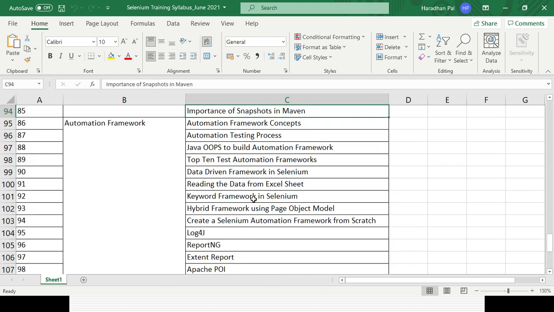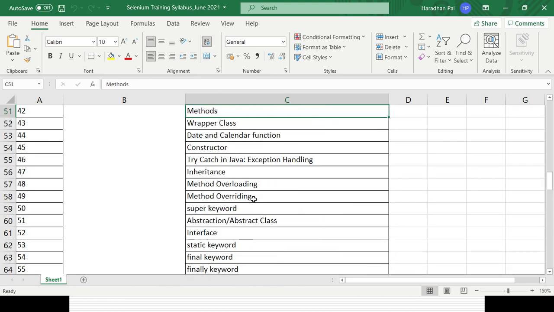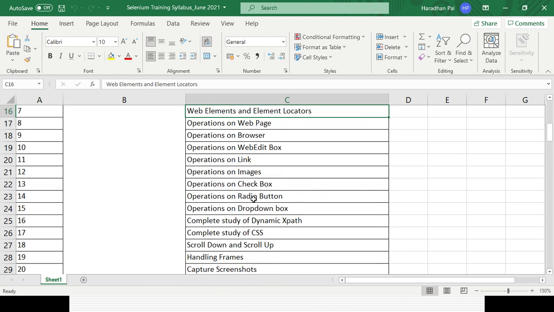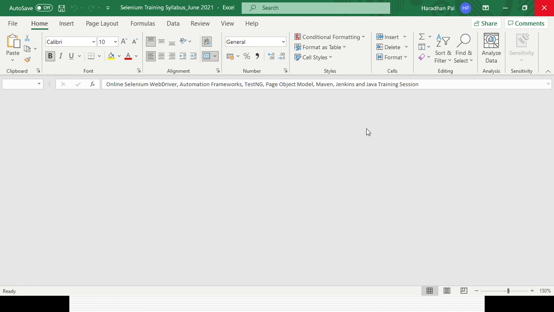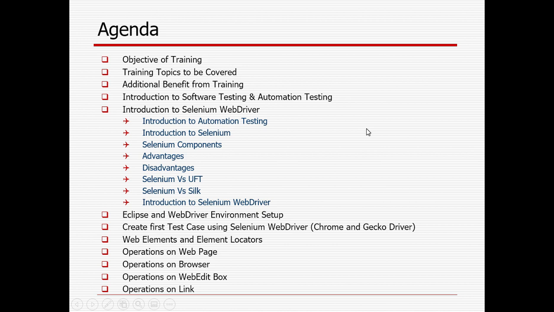So these are the 110 different topics and subtopics that will be covered in the upcoming sessions. It will take close to 30 hours, 15 to 16 days, so hopefully 8 weekends. Okay, so that is the agenda for today.